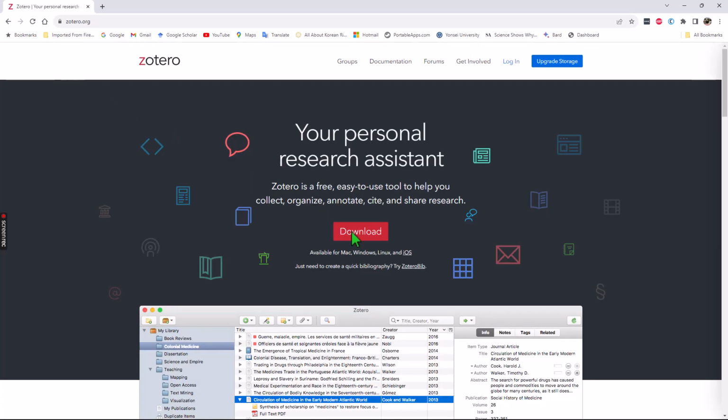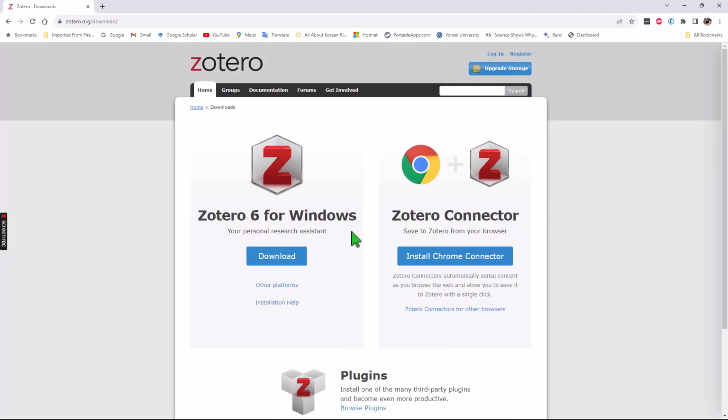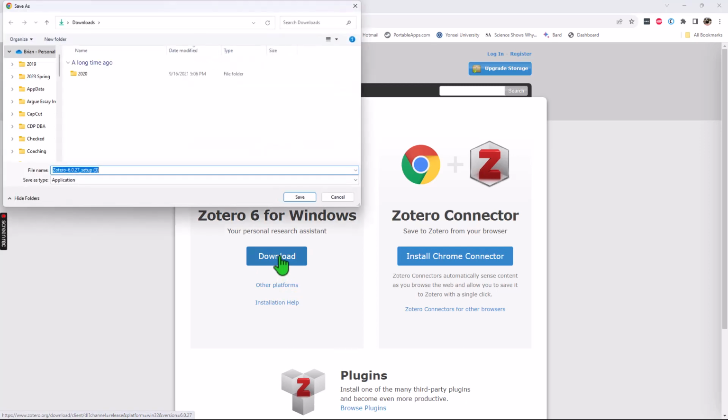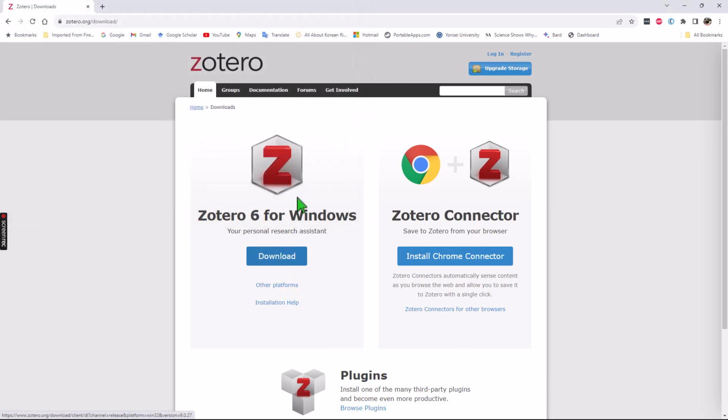On this screen, click Download. And Zotero should automatically detect which operating system you're using. If you want to put it on a different system, you can go here to Other Platforms, but it's best just to use the default for the system you're on. You click Download, Save.